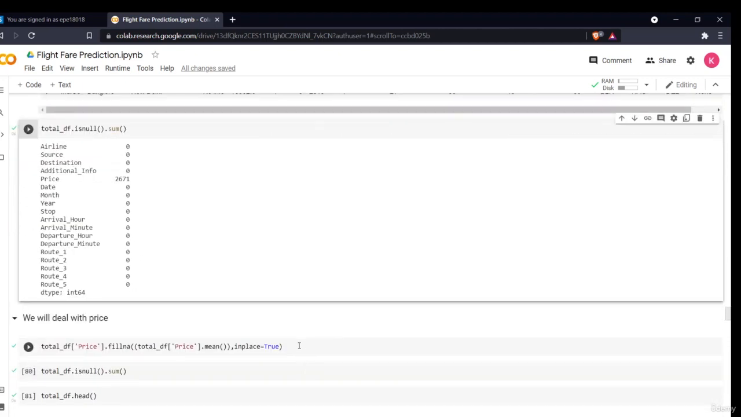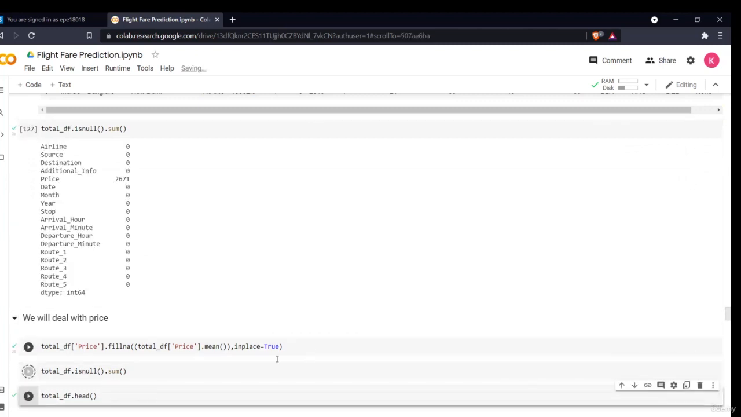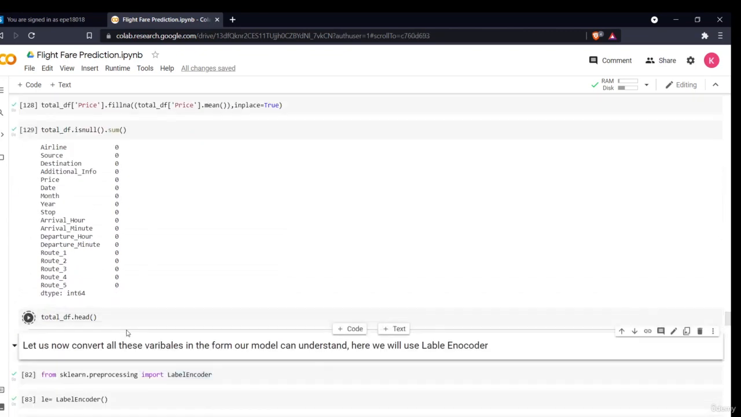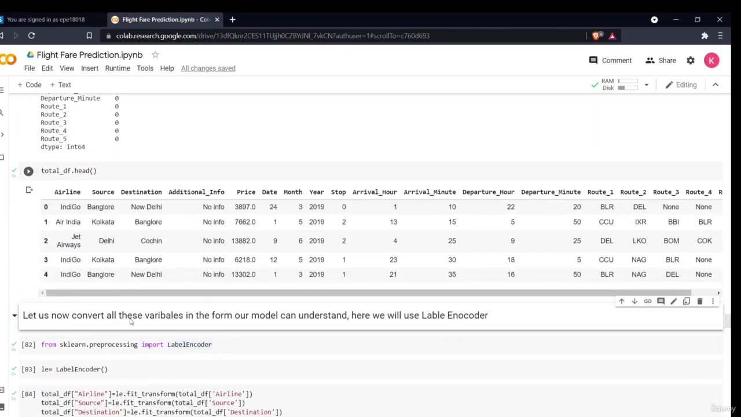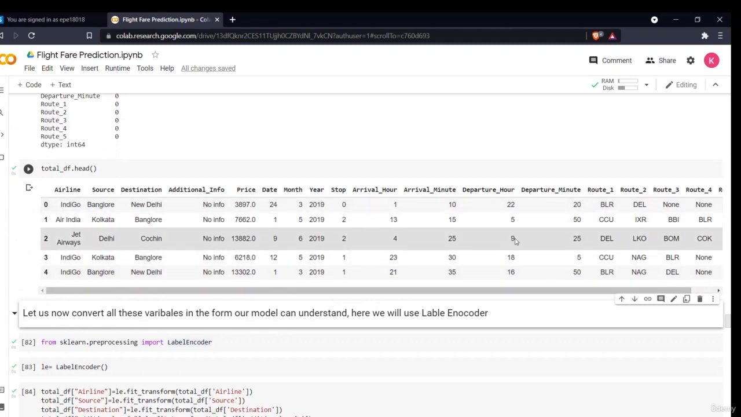Now what I'll do, I will fill my price column with the mean of the price, which is present in the train data. Now when I see, there are no null values, it is 0. And if I have a look at my data, this is my data where I have everything, the price and all the columns. Now what I'll do, I'll use a label encoder.